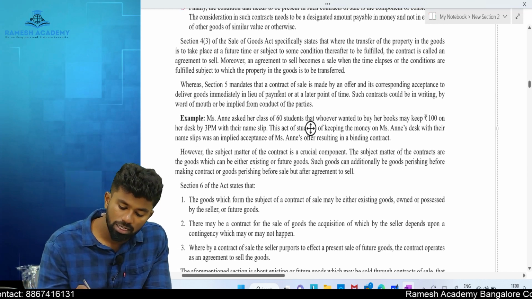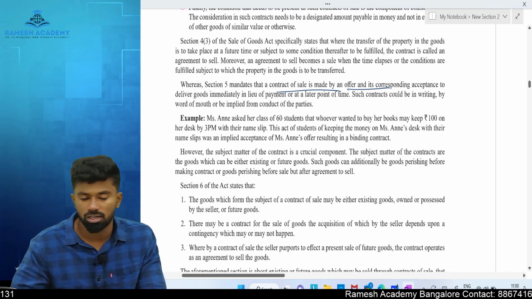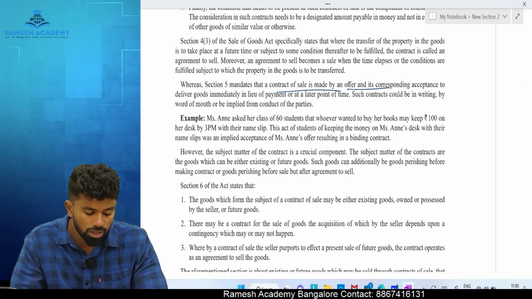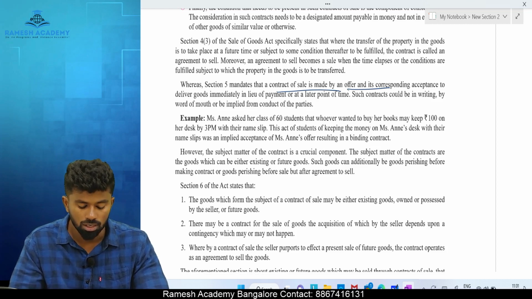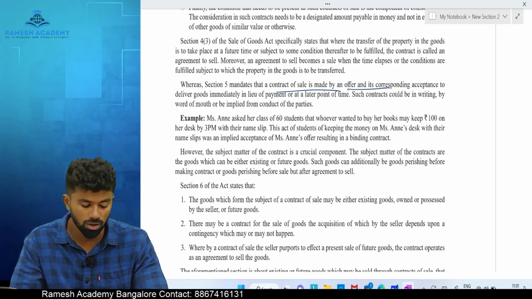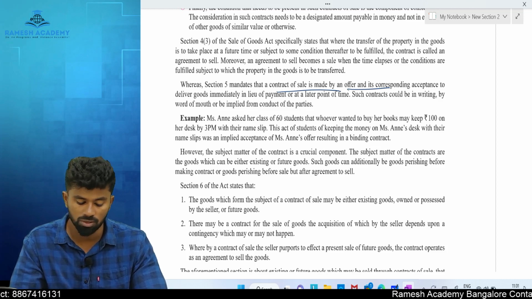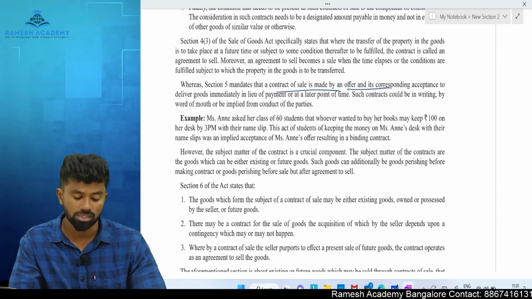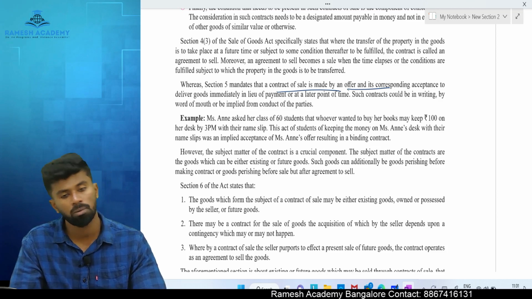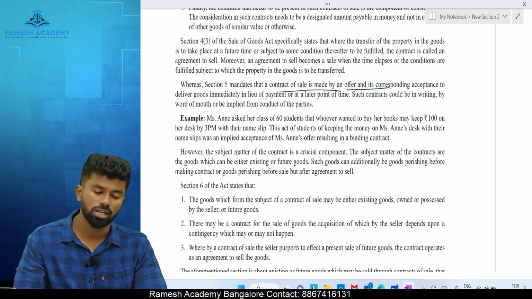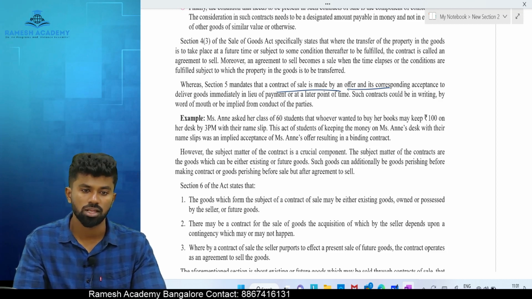Section number 5 mandates that a contract of sale may be made by an offer and corresponding acceptance. Example: Mrs. Annie asked her class of 60 students that whoever wanted to buy her books may keep 100 on her desk by 3 p.m. with their name slip. This act of students keeping the money on Mrs. Annie's desk with their name slips was implied acceptance of Annie's offer, resulting into what? A binding contract. So there was an offer to sell, another person accepted to buy by fulfilling the conditions. Then there is a contract of sale.